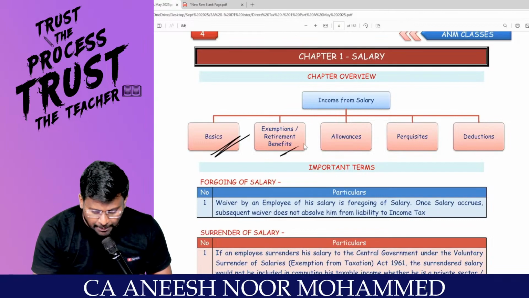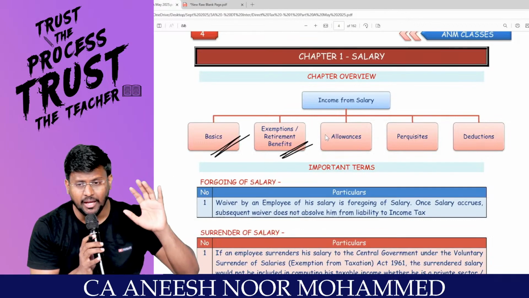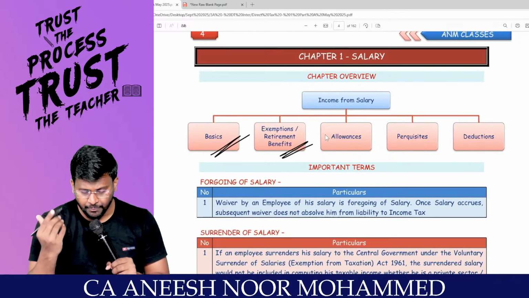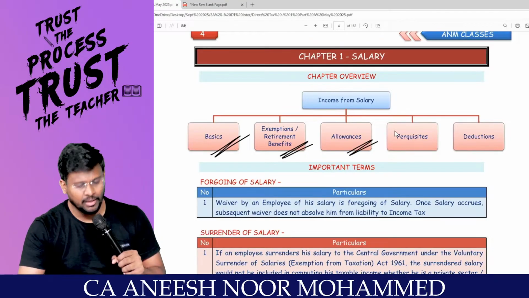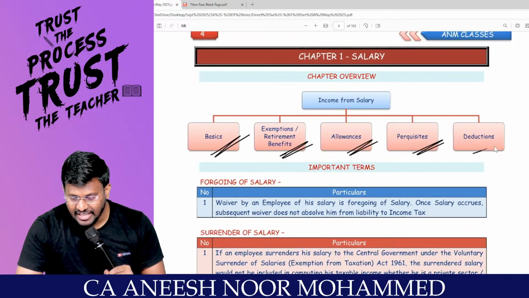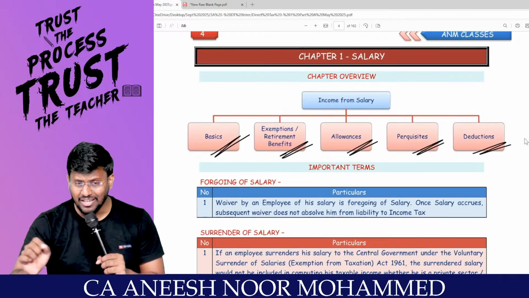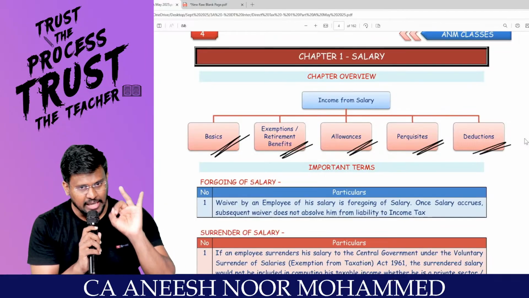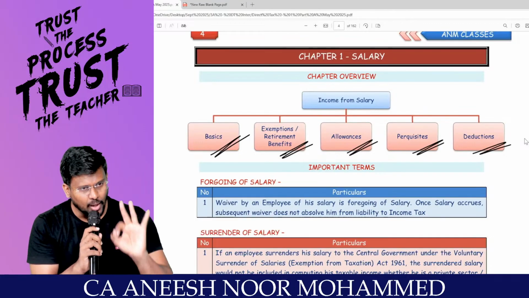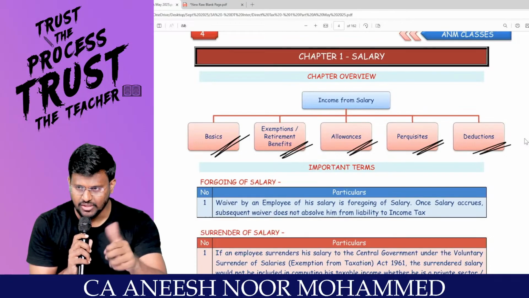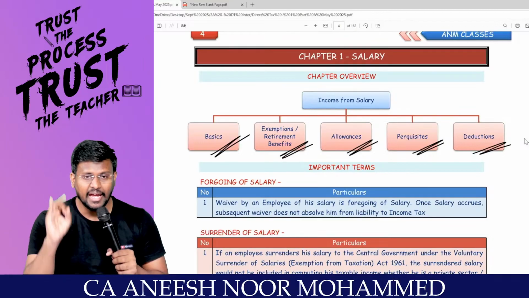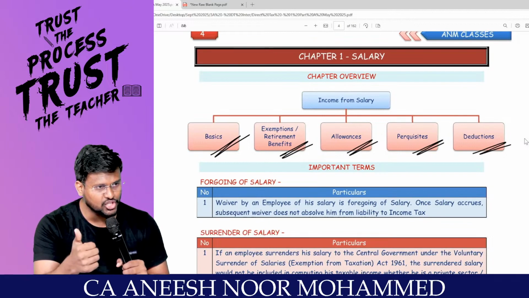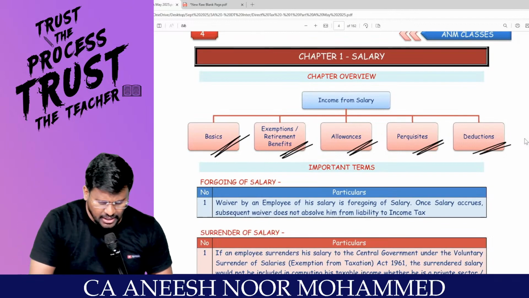Next one, exemptions or retirement benefits. Then allowances. Then perquisites. Then deductions. So we are going to learn this chapter salary in 5 categories. Number 1, basics, exemptions or retirement benefits, allowances, perquisites, deductions. Repeat once again: basics, exemptions or retirement benefits, allowances, perquisites, deductions.